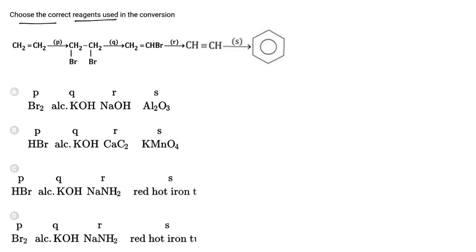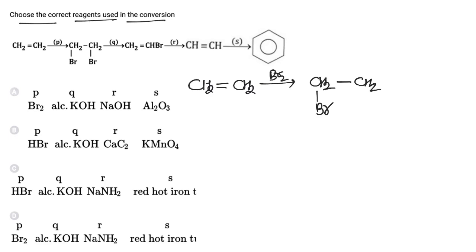Choose the correct reagent used in the given conversion. Now in the first step, if we use bromine in CCl4, then the alkene will be converted to a vicinal dihalide. Now this vicinal dihalide on treating with alcoholic KOH would be converted to vinyl bromide.